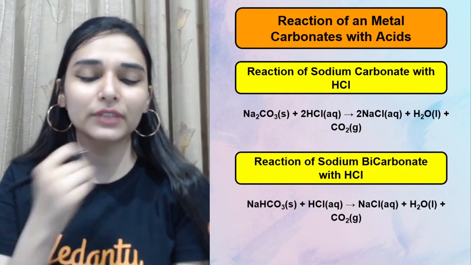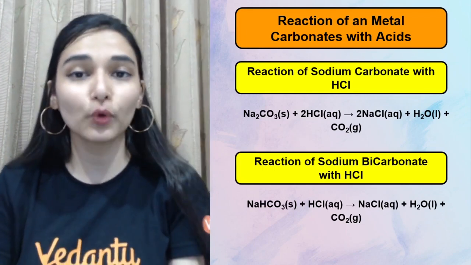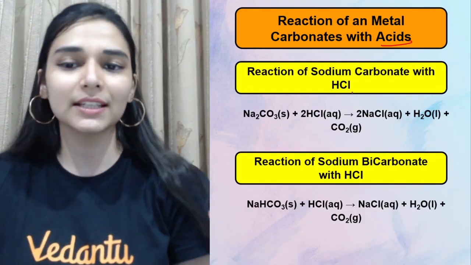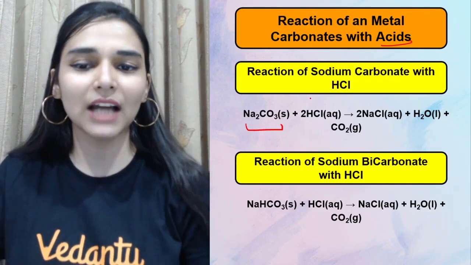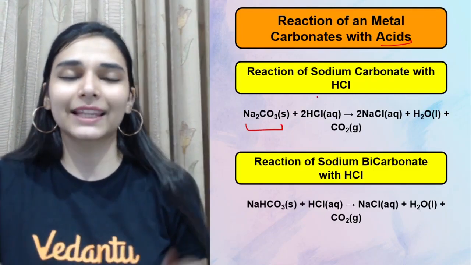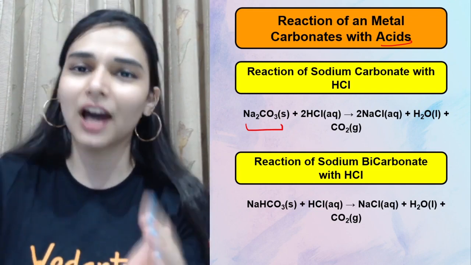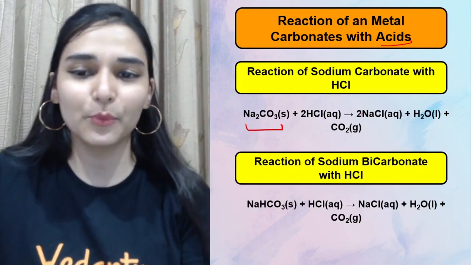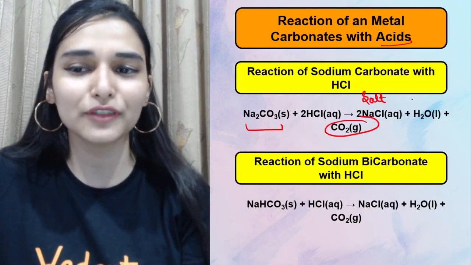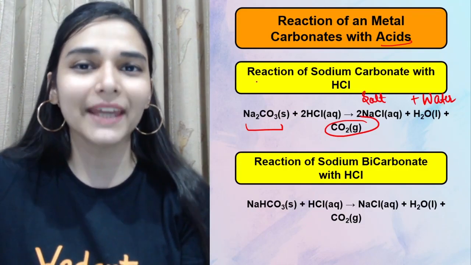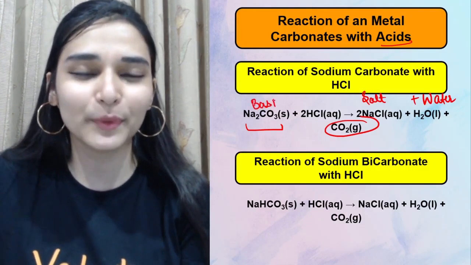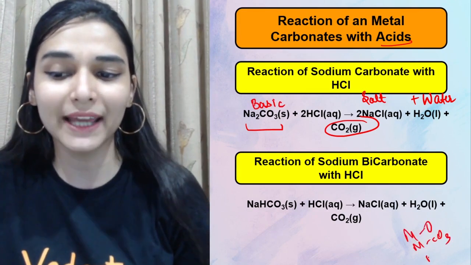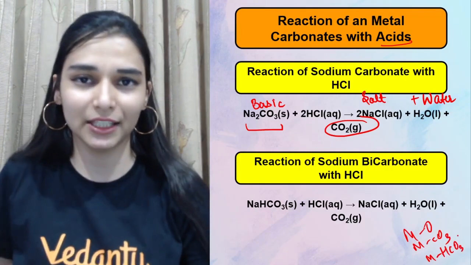Now the next thing is how do they react with sodium carbonate, means a metal carbonate. So reaction of acids with the metal carbonates. So ये बहुत आसान होता है. Whenever you see metal carbonate with an acid, then the gas which will be evolved is carbon dioxide. ठीक है? Remember that CO2 निकलेगा, and apart from that you are getting the formation of salt and water. Why? Because metal carbonates are basic in nature. So do remember metal oxides, metal carbonates and metal bicarbonates, they are actually basic in nature.